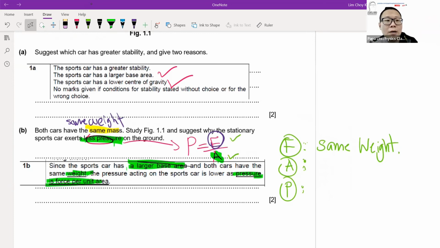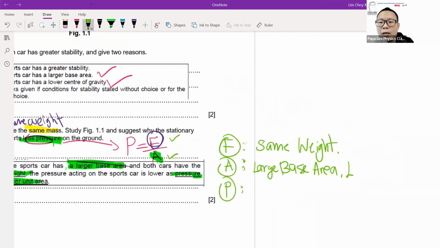So one of the keywords that I will encourage students to use in crafting your answer is the word contact area, or what we call perpendicular area. So I always like to use perpendicular area. And based on this question, because the sports car has a large base area, it will imply having a large perpendicular area.